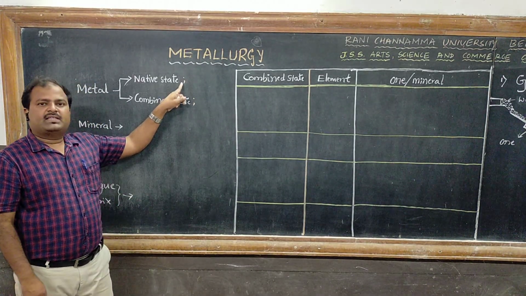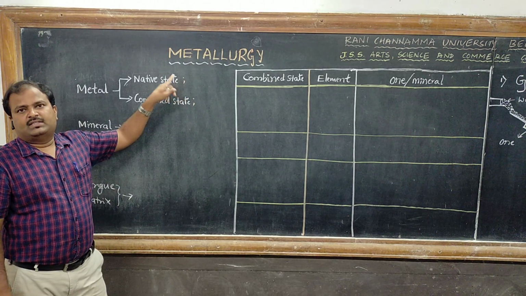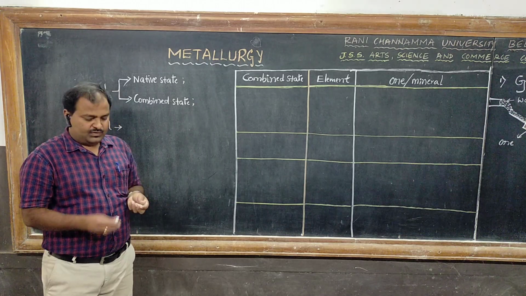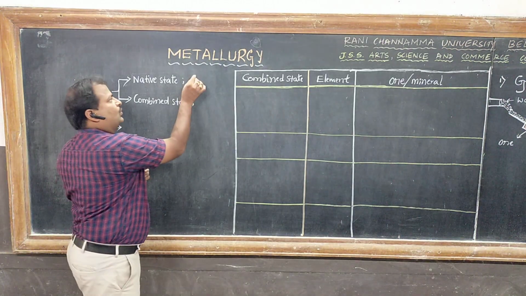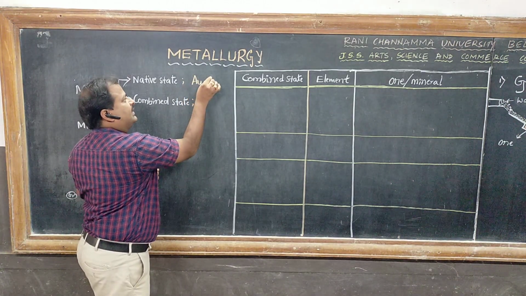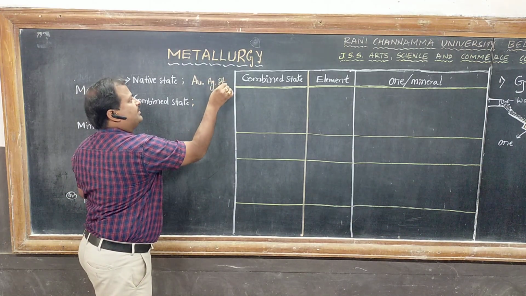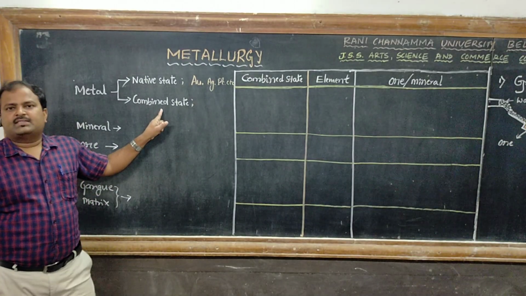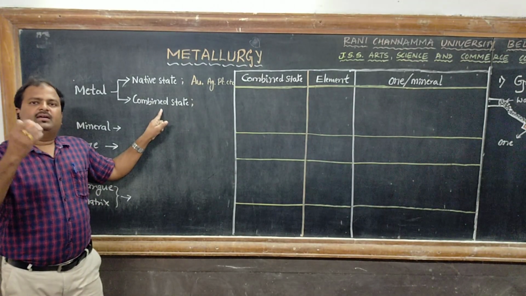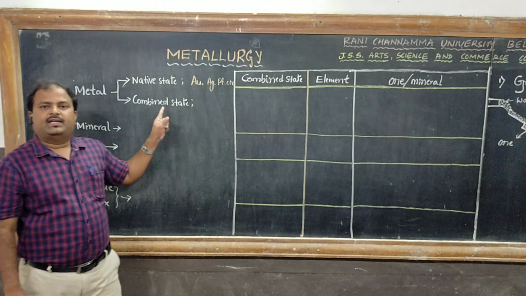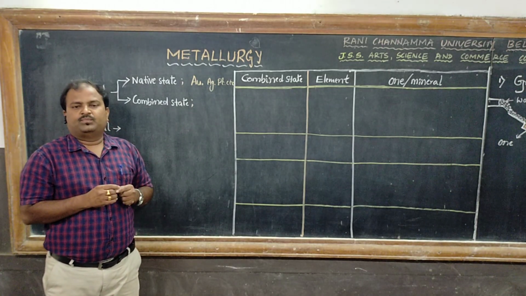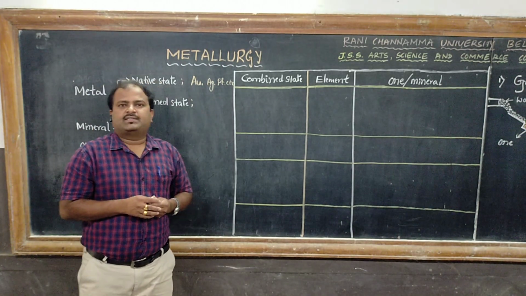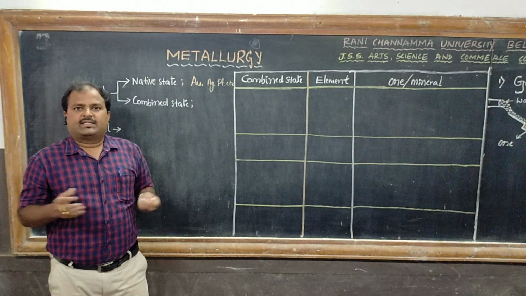The elements which have less chemical reactivity occur in nature in free state or native state, for example gold, silver, platinum, etc. Next, combined state. These elements are highly reactive and they occur in nature in combined state as their compounds such as oxides, sulfides, carbonates, halides, etc.